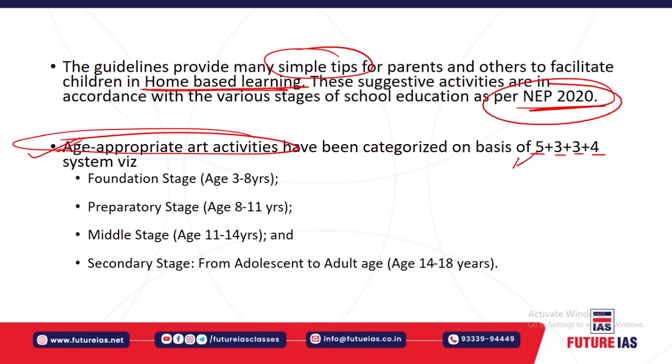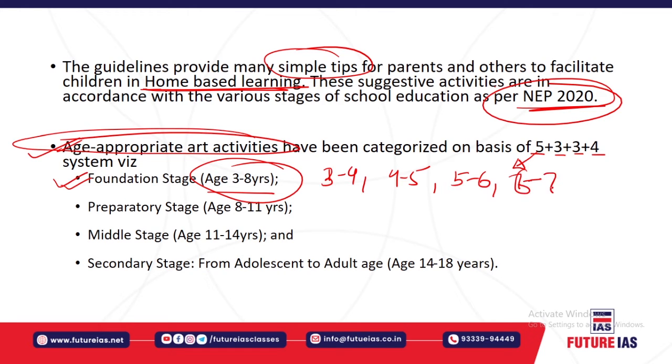At the foundation stage, the age is 3 to 8, that is around 5 years. You can understand it as 3 to 4 the first year, 4 to 5 the second year, 5 to 6 the third year, 6 to 7 the fourth year, and 7 to 8 the fifth year. So you will have the 5 years.